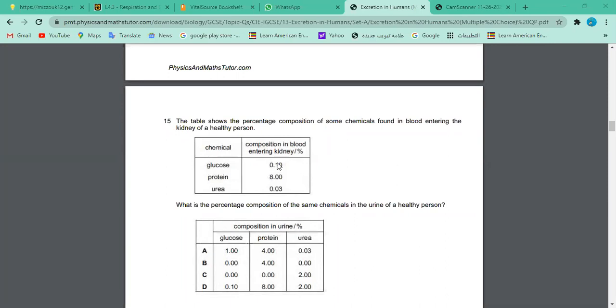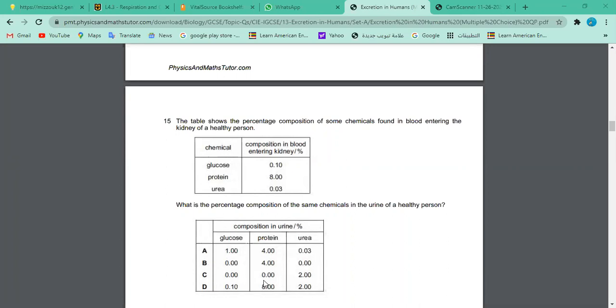How do you think of all the chemicals? If this is 0.1 and it's also in the urine 0.1, the entire glucose is filtered and not coming back into the body. So this could not be correct. Even if you are confused about glucose, leave it alone. Look at proteins. Protein is 8 here, the composition of the blood when it is brought to the kidney. So you had 8% protein, and 8% is eliminated in the urine, right? So this is really not correct.